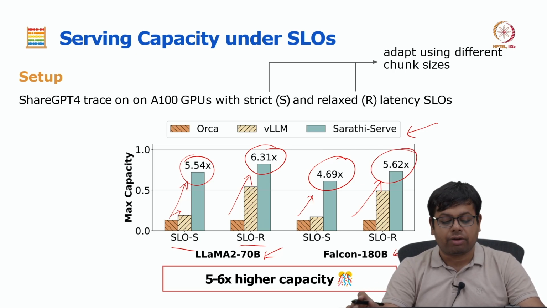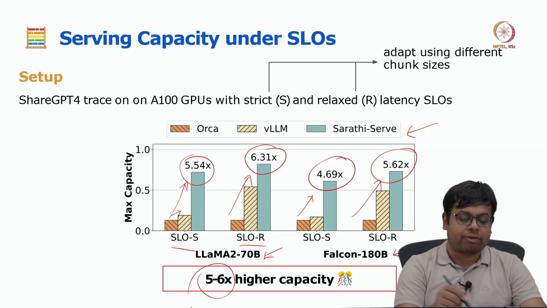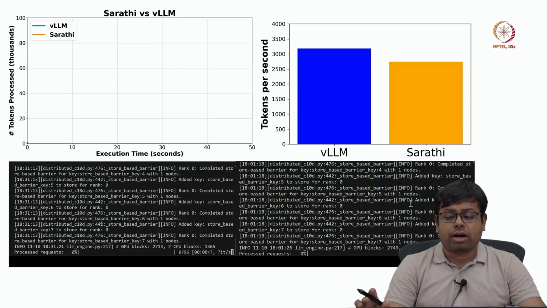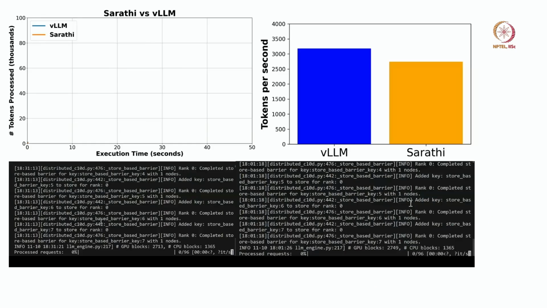Okay, that is the gain of Sarathi-Serve, and it has 5 to 6 times higher capacity than Orca or vLLM. Now, let us see one demo where vLLM and Sarathi-Serve are compared. We have exactly the same prompt. One is being executed with vLLM, another is executed with Sarathi.